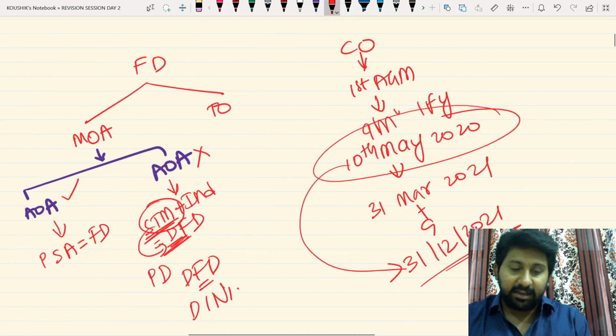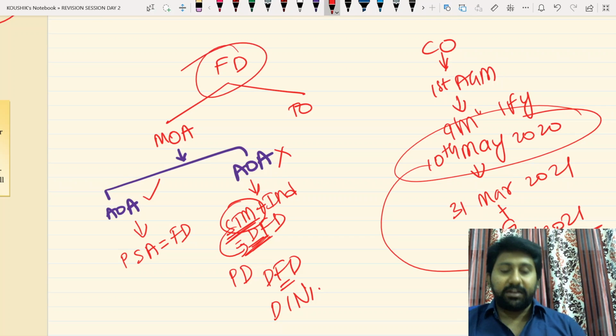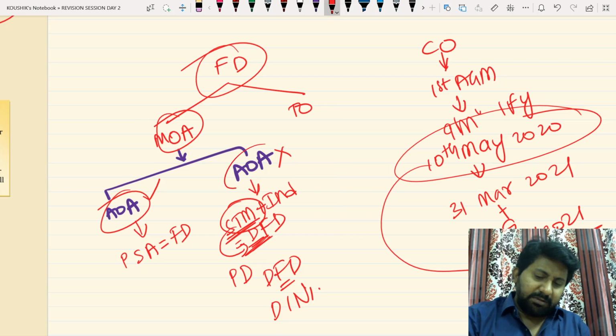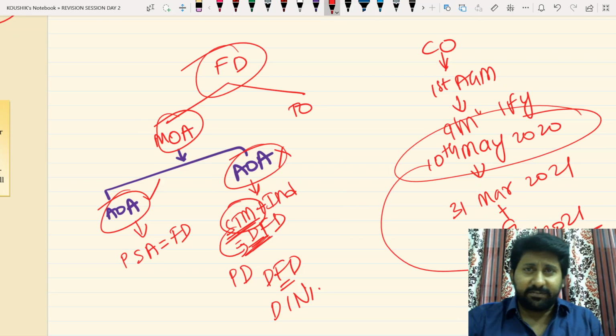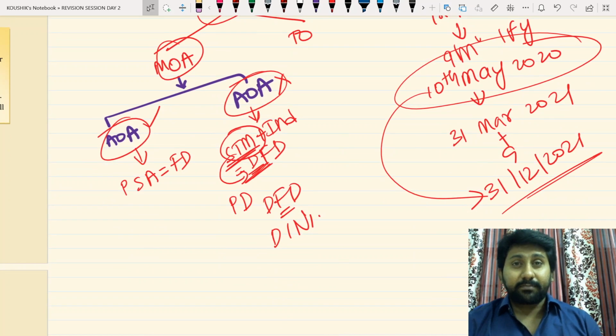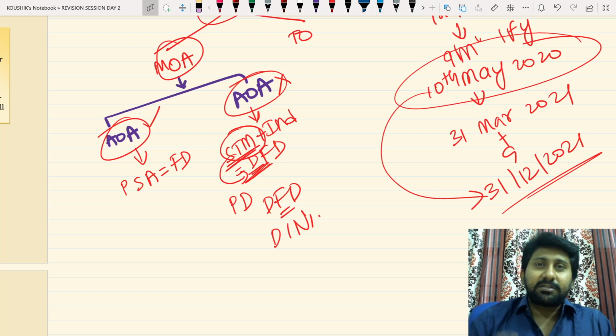Now you may ask, why suddenly are you discussing the first AGM date? There is a relevance here. If the first directors have to be appointed, there are two ways, depending on the mode of appointment. Articles may specify, or articles may be silent. If the articles specify, follow that and appoint them as first directors, officially appointed. But if the articles are silent, can we have a company without first directors? No. So deemed first directors will be there.